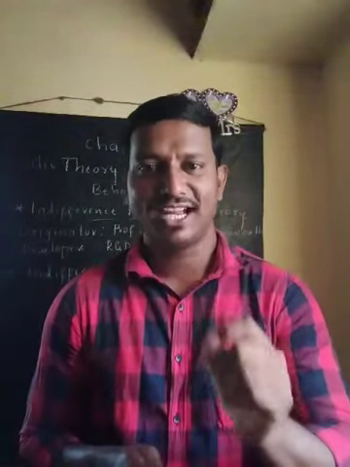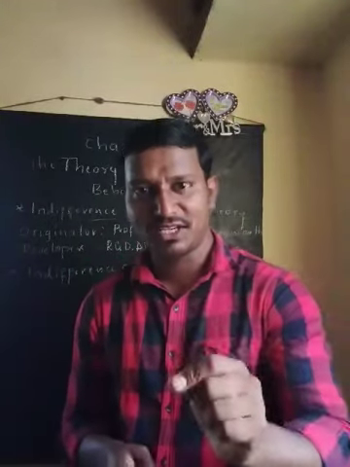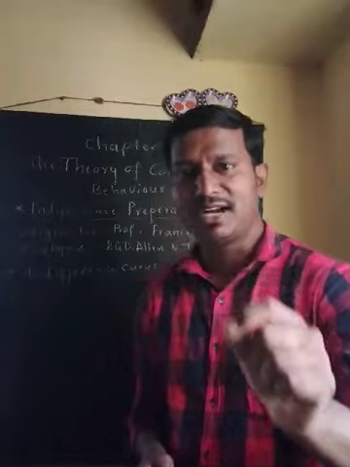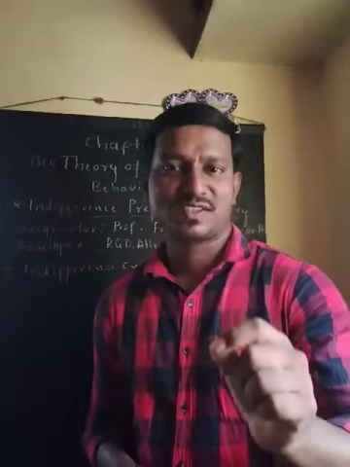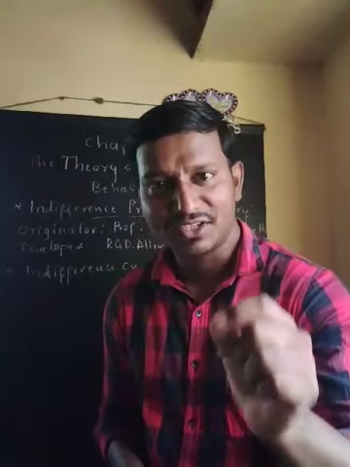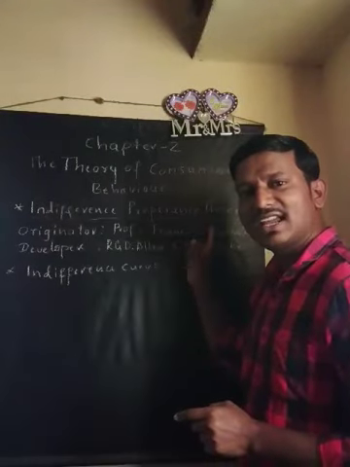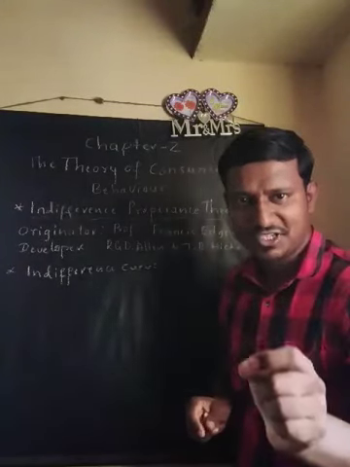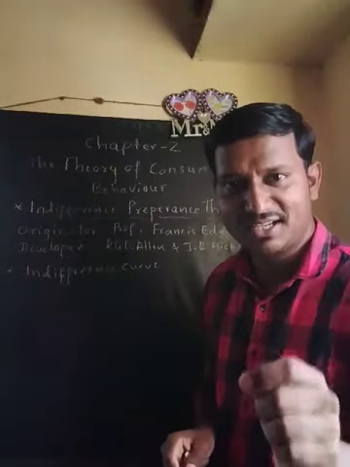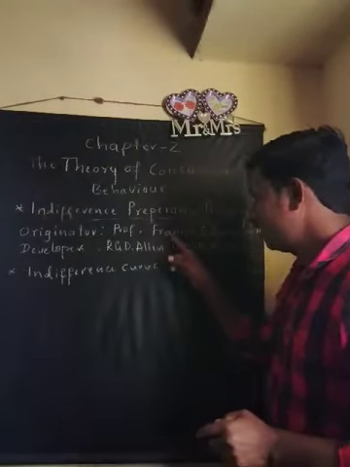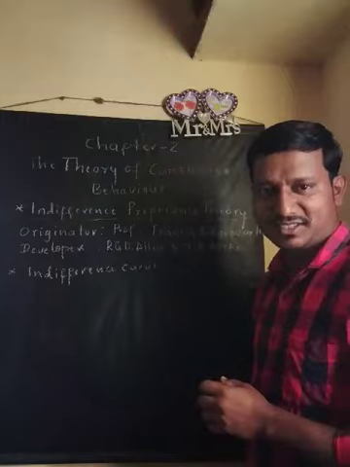By mentioning these drawbacks, they found a new theory, which they named the indifference preference theory. The indifference preference theory was originally given by one of the greatest economists, from Ireland, Professor Francis Edgeworth.